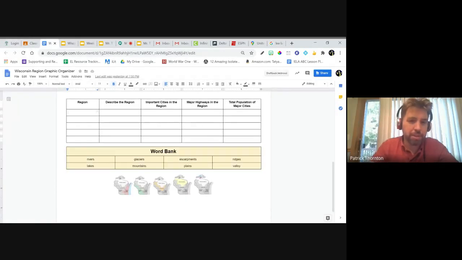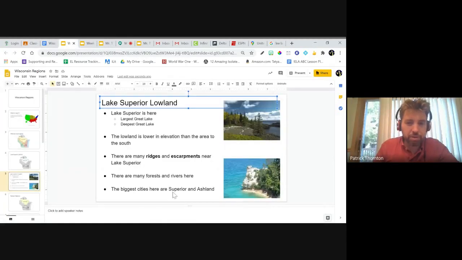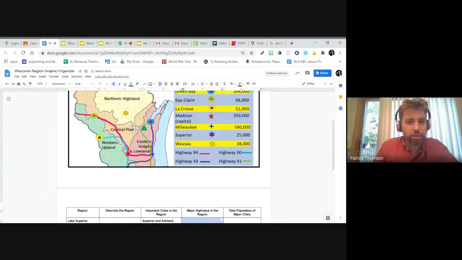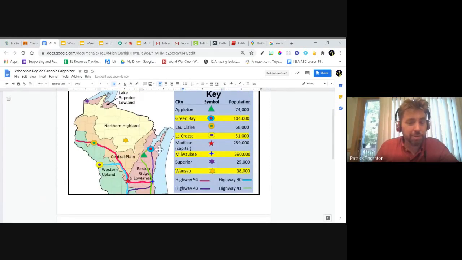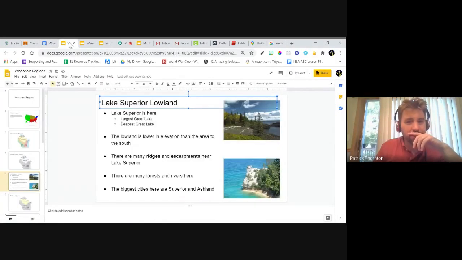So I'm going to type Lake Superior. I already know the important cities: Superior and Ashland are two cities in that region. The major highways, we're going to look at this map later and see what some major highways are, but we're not worried about that right now. And the total population we'll see. Now, how would I describe this region? What are some ideas that I would describe?